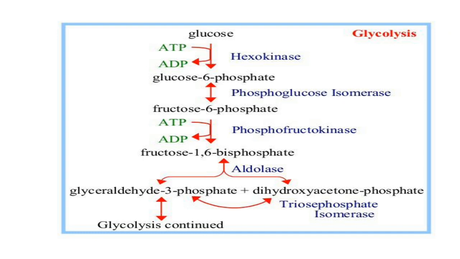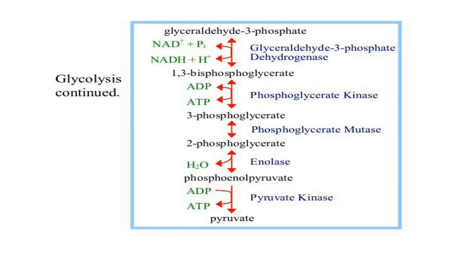These are interconvertible. One molecule can be converted into the second one in the presence of the enzyme triose phosphate isomerase. These are the first 5 steps of phase 1, the energy requiring phase, the energy investment phase.